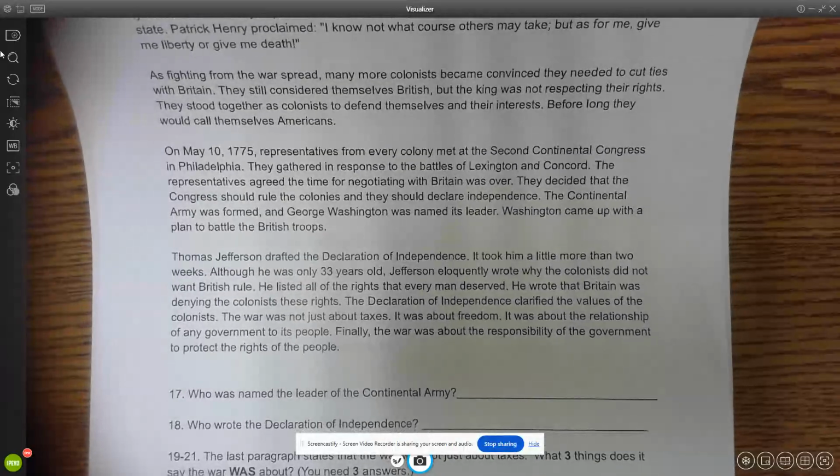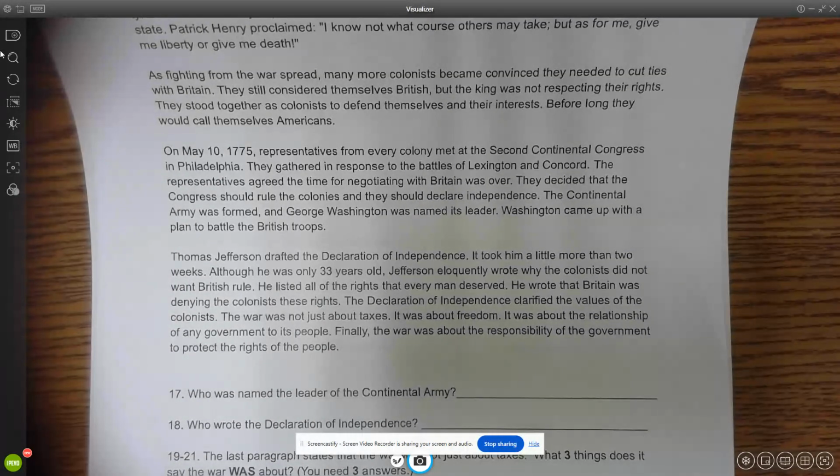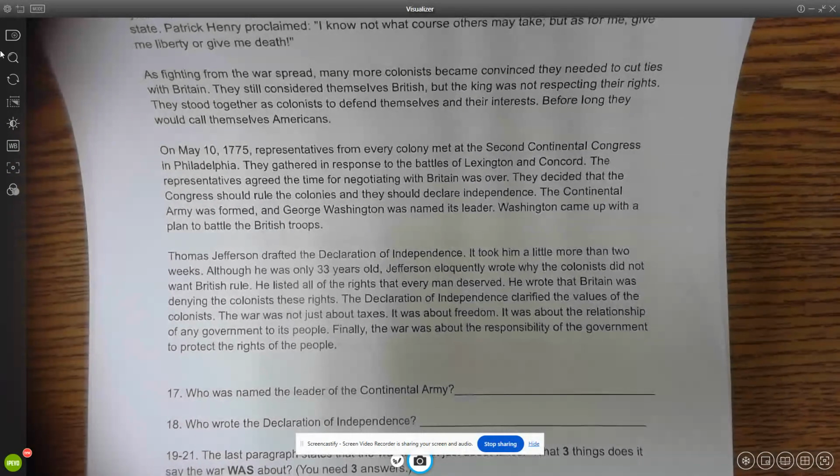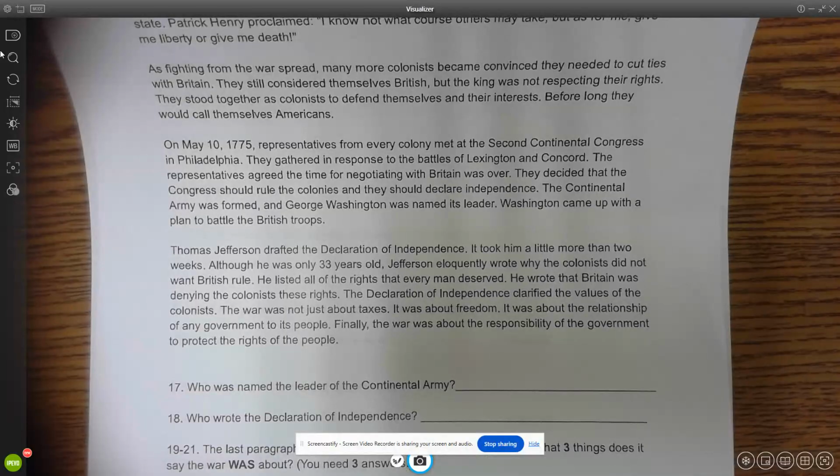Thomas Jefferson drafted the Declaration of Independence. It took him a little more than 2 weeks. Although he was only 33 years old, Jefferson eloquently wrote why the colonists did not want British rule. He listed all of the rights that every man deserved. He wrote that Britain was denying the colonists these rights.